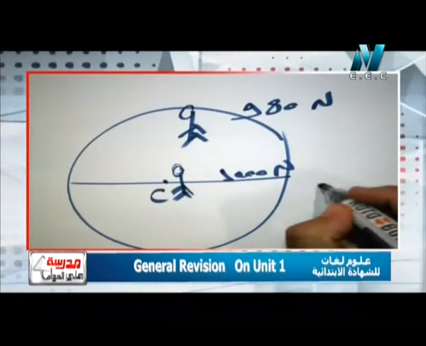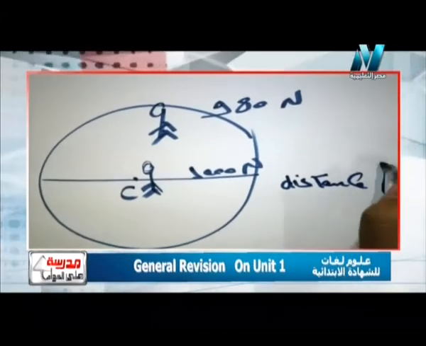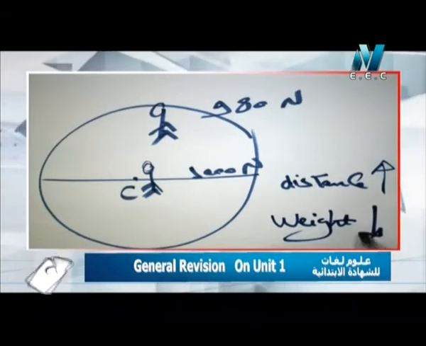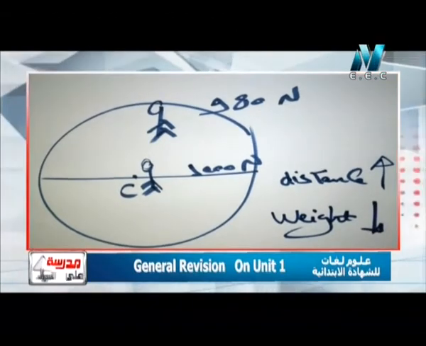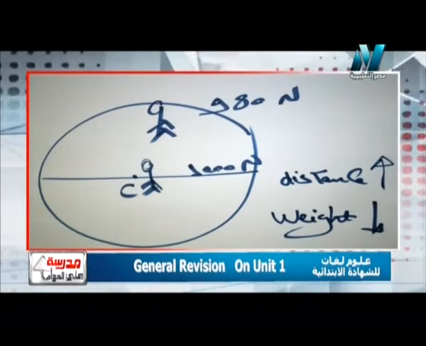So we can see that when the distance from the planet center increases, لما المسافة بتزيد, the weight decreases, الوزن هيقل. So the relation here is inversely proportional. So now we have explained all the factors affecting weight. We have three factors affecting weight, which are mass, place, and the distance from center.